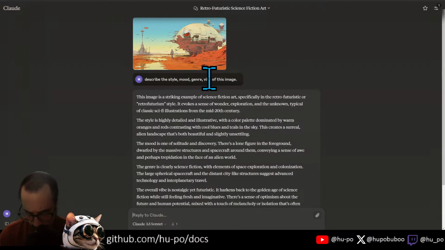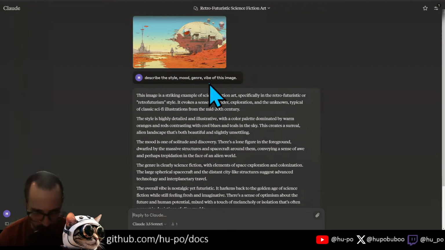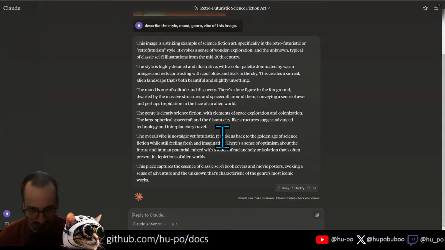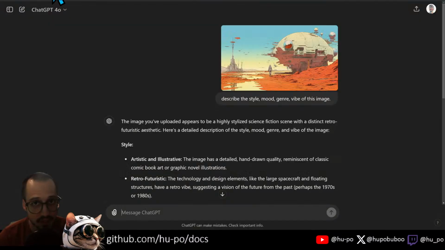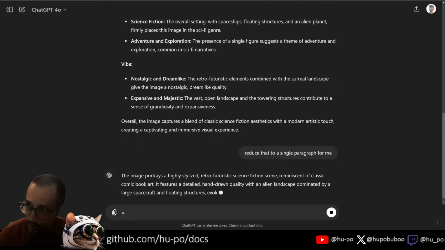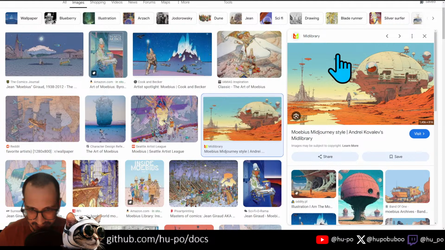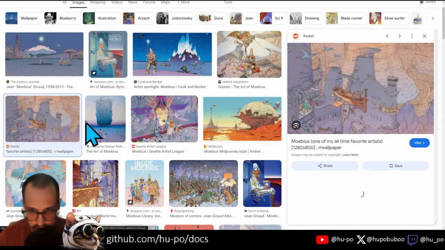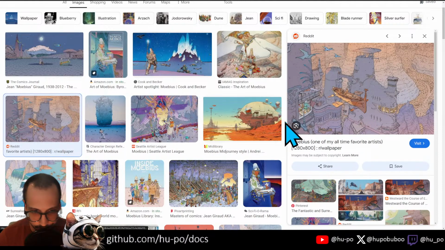So rather than trying to come up with my own descriptive language as to what this style is, I can basically reduce that to a single paragraph for me. We're going to also ask GPT to reduce it to a single paragraph as well. And then we're going to do it for some other pictures by Moebius, and then we're going to combine all of these together. Let's do this one. This one's kind of cool, right? Copy image.